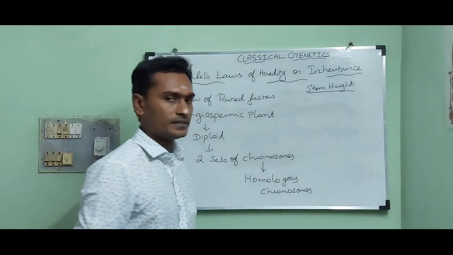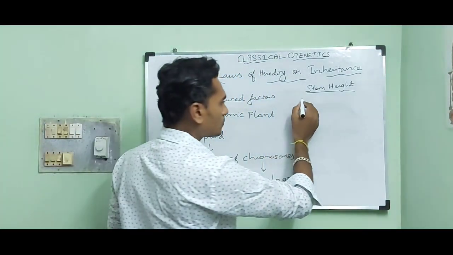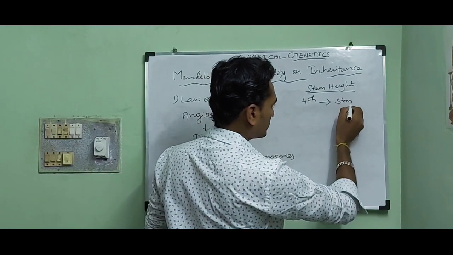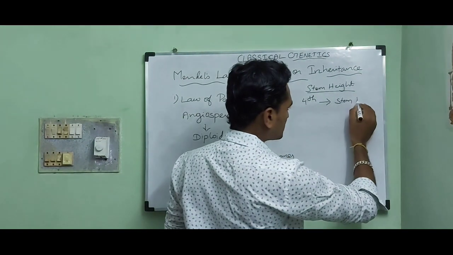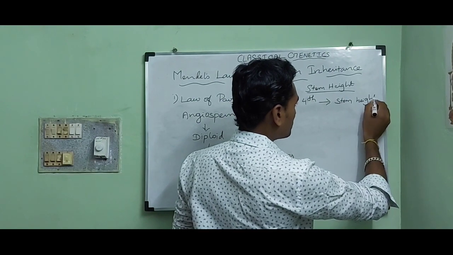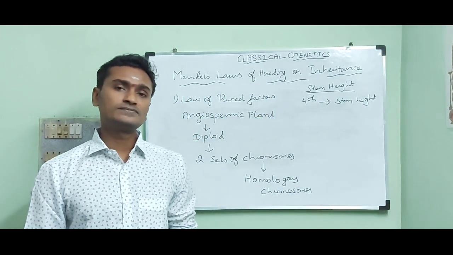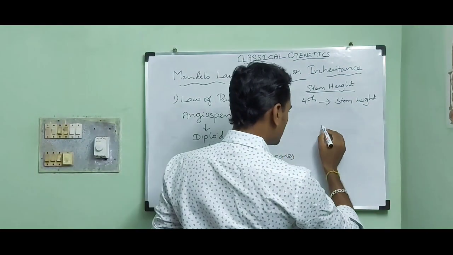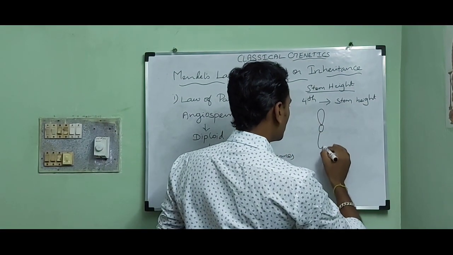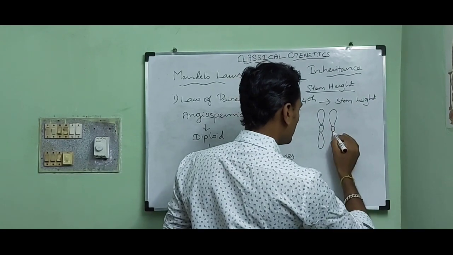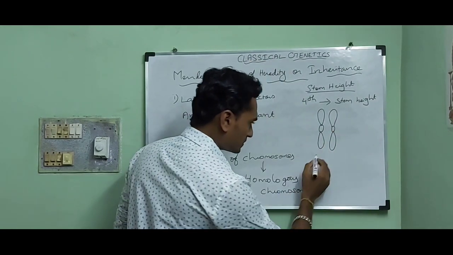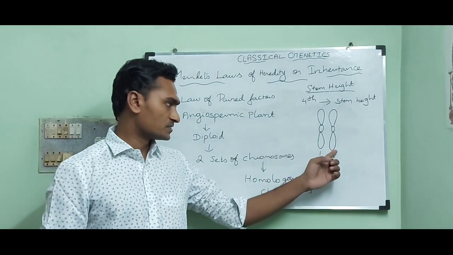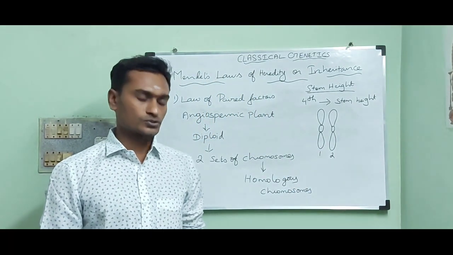In pea plant, the 4th chromosome is responsible for stem height because it carries the gene for the character stem height. So this is a homologous chromosome. This is the first chromosome. This is the second chromosome, which is homologous to the first chromosome.